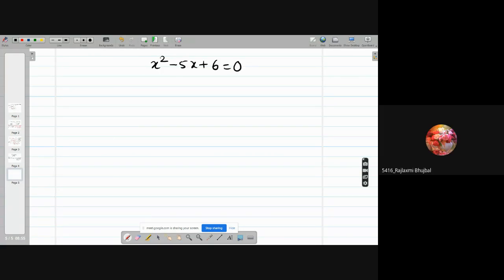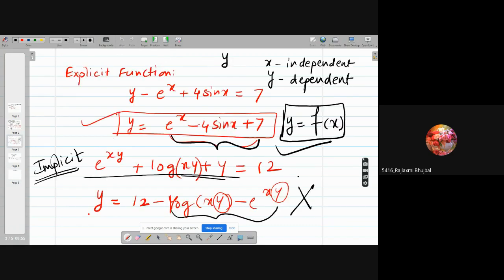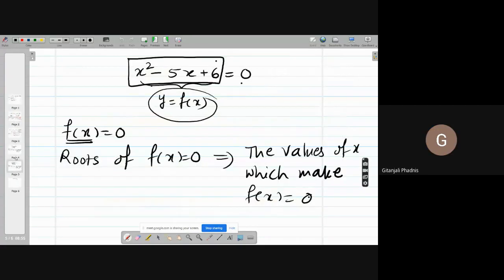Ma'am, please can you go to the previous slide? Which slide? F of x equals to 0, roots of f(x).